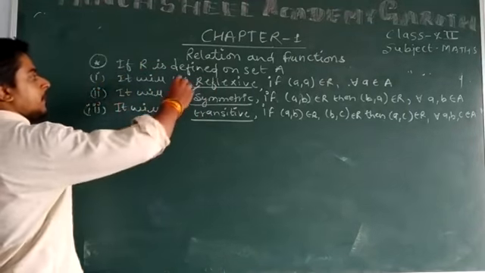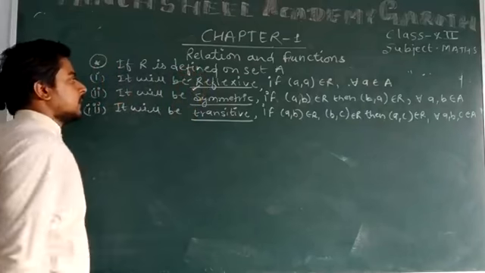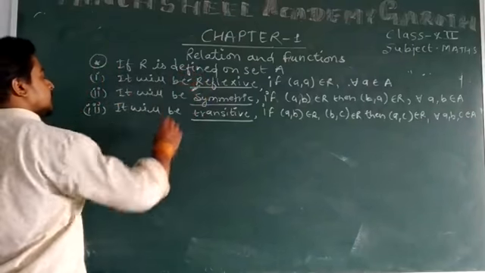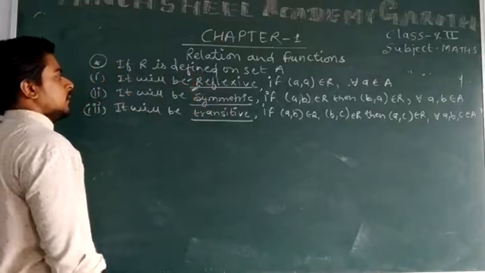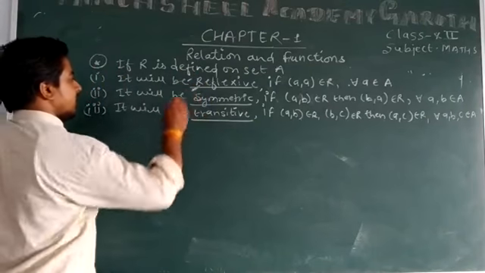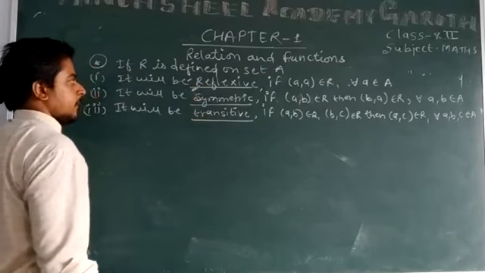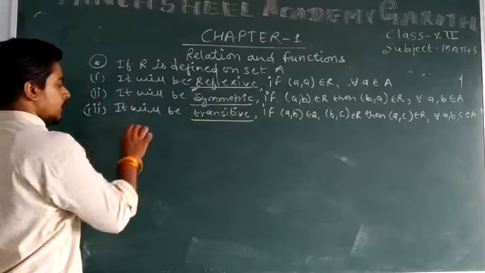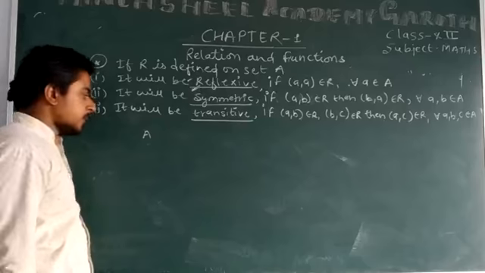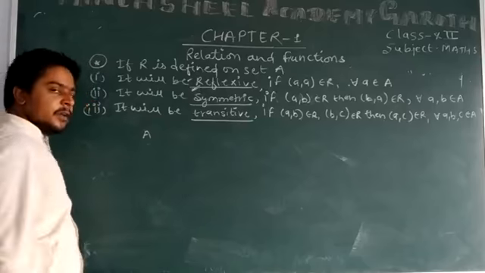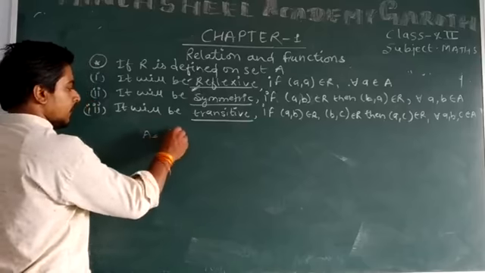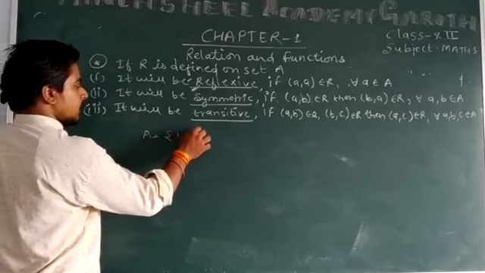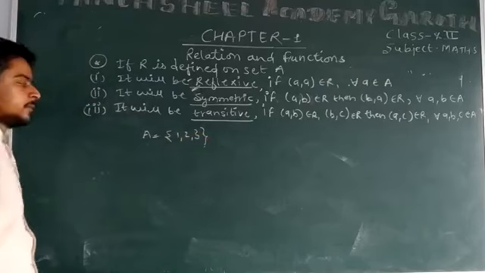Again, we will describe or explain this reflexive relation by taking an example. Suppose we are given a set A containing the elements 1, 2, 3.